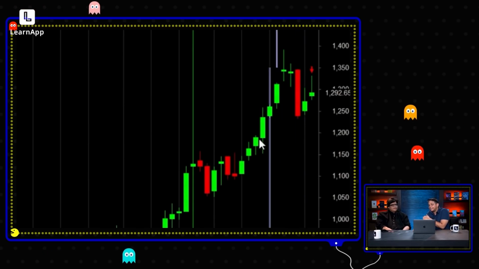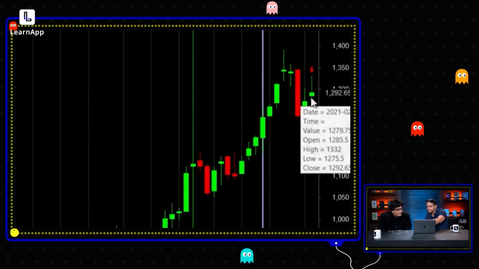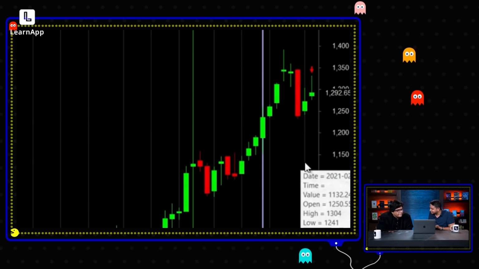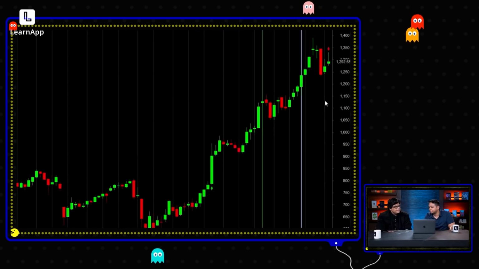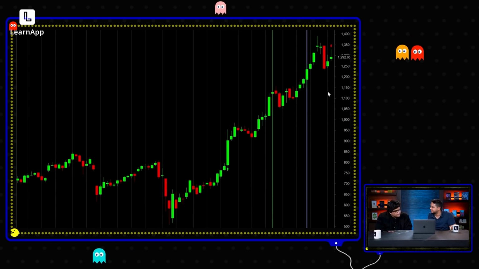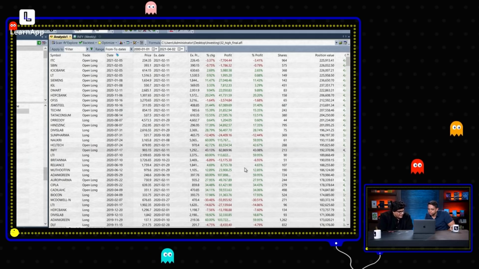Actually, I didn't realize this is the current data of Infosys I have over here. And the data isn't complete. So the exit is not there, but it's just shown us a 40% gain because that's how much it is right now. You're more likely to just hit 60% once it hits that. That's what's happened over here. There's a breakout and then it went up. I can see when you would enter and exit.